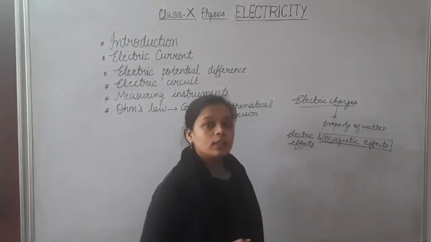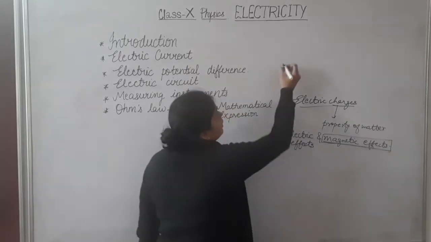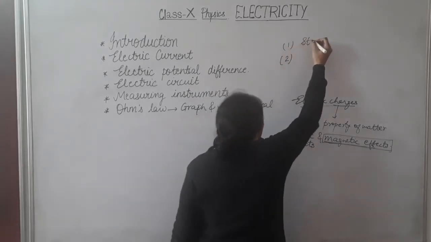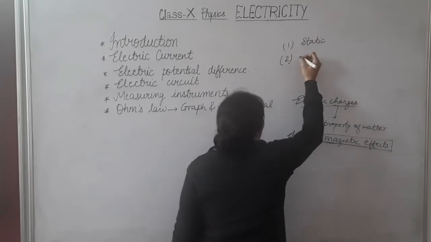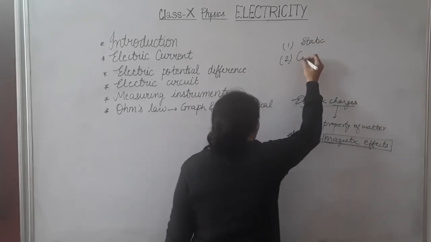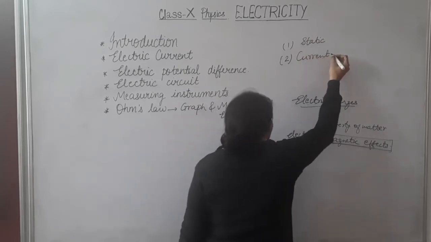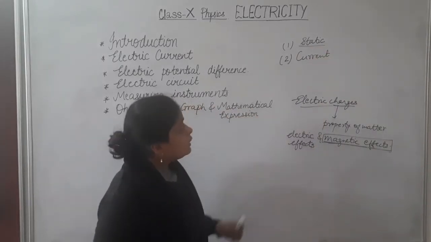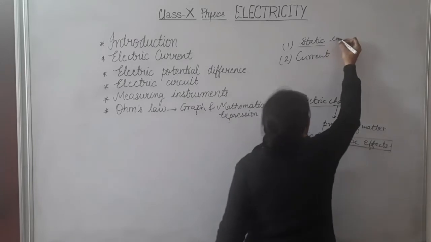Now, is there any type of electricity? Yes, there are actually two types of electricity. First one is static electricity and second one is current electricity.